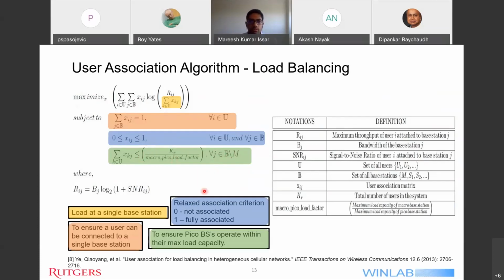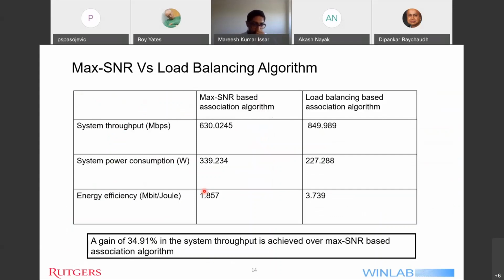So now moving on. Here are the results of the max-SNR scheme versus the load balancing scheme. Here you can see I have analyzed three metrics: first of all, system throughput in Mbps, then system power consumption, and then the energy efficiency. Here we can see that the load balancing scheme does much better in terms of system throughput over the max-SNR based association scheme, our baseline scheme. And we have achieved a gain of around 35% in the system throughput using the load balancing scheme over the max-SNR.